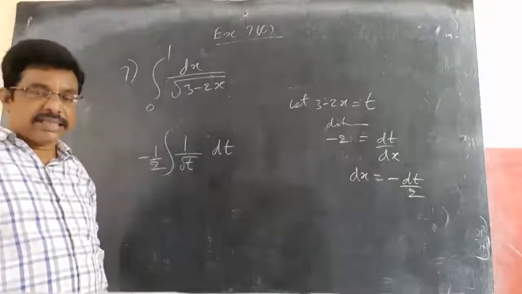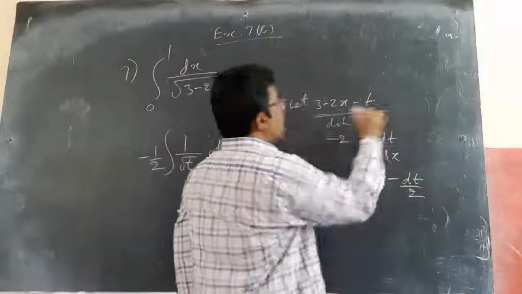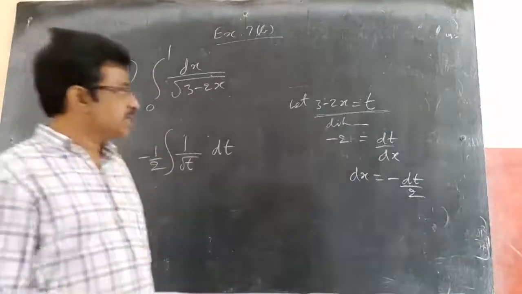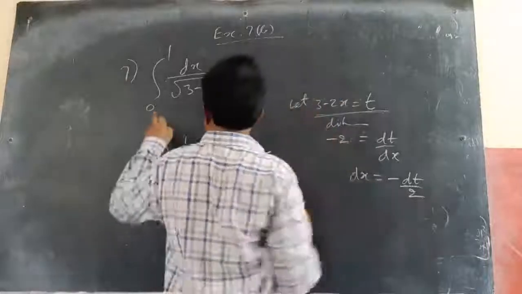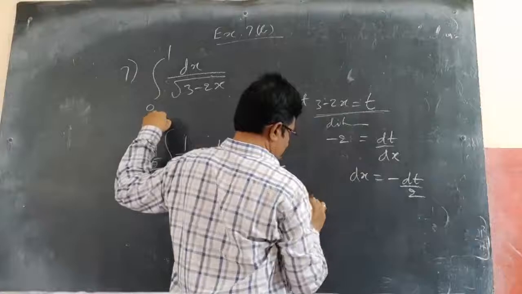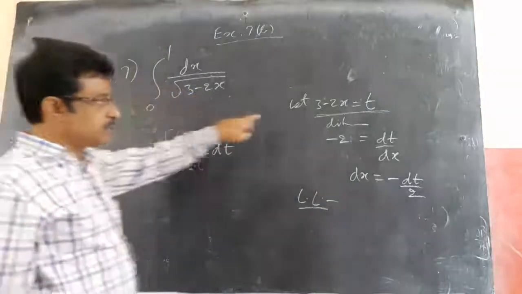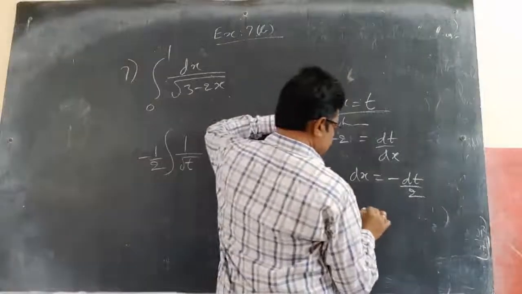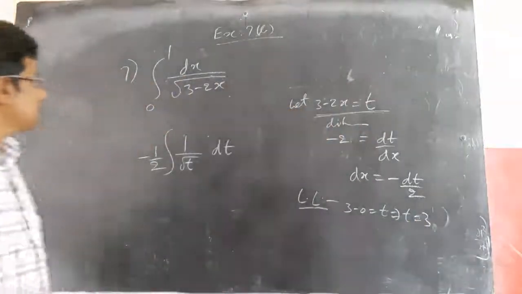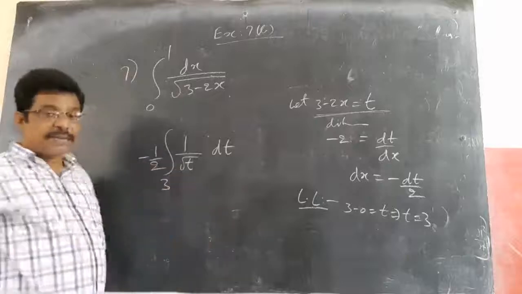The simple process here is, instead of back substitution, I will change the limits here itself. How do I change? See, if x is 0, what will be the lower limit of t? Lower limit of x is 0. Substituting, 3 minus 0 equals t, which implies the lower limit of t is 3, not 0. So here the limit becomes 3.